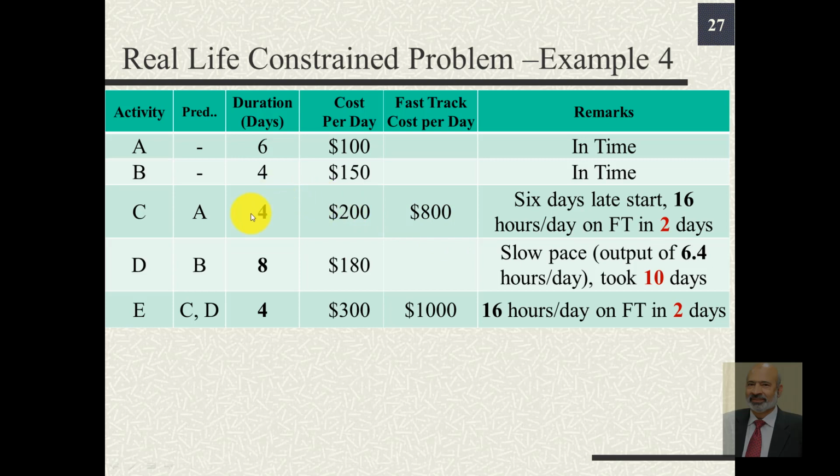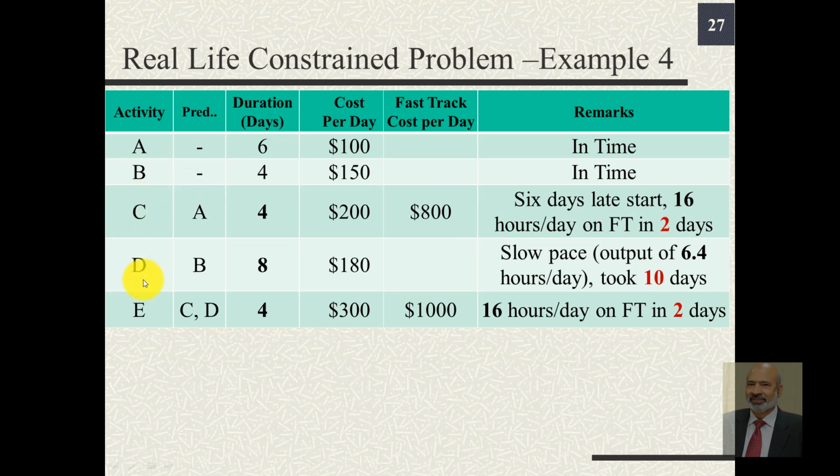So previously we were supposed to spend 4 multiplied by $200, $800 on completion of this activity. Now we can complete it in 2 days, but that would cost us $1,600, $800 per day. But the good news is that it can be compressed into 2 days.